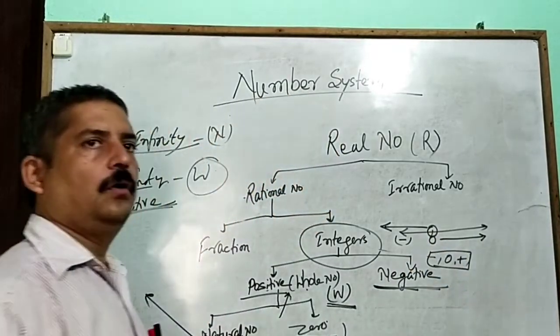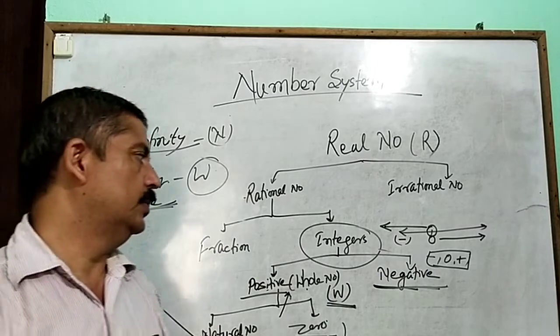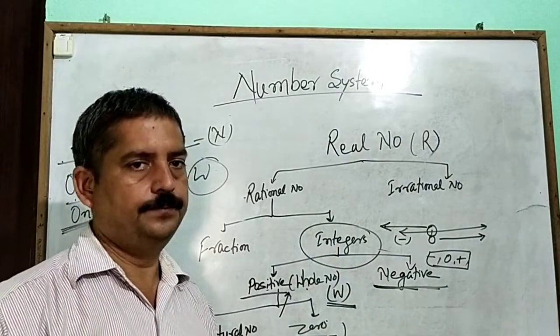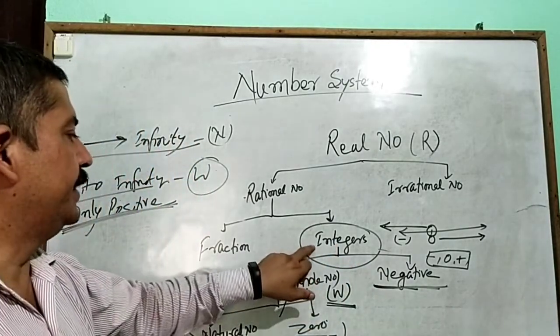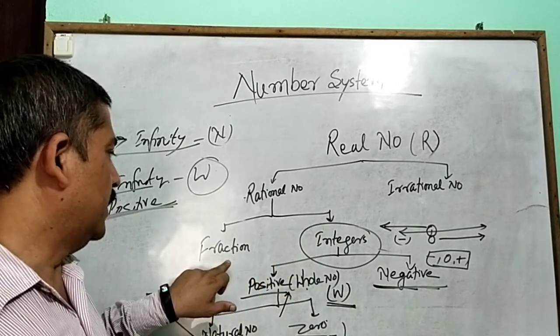The collection of all numbers, whether positive, negative or 0, is called the integers. Again, integers and fractions. What is a fraction?